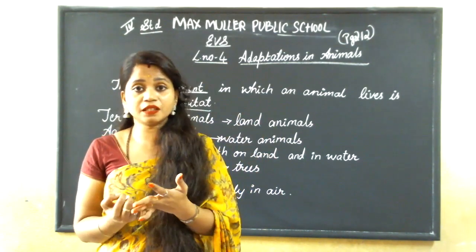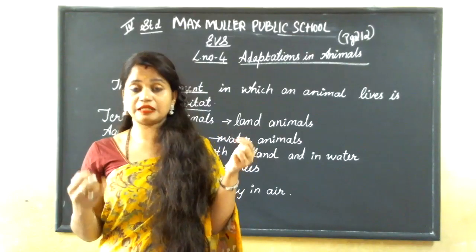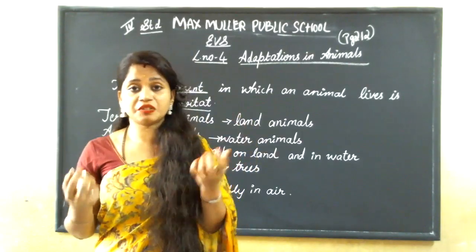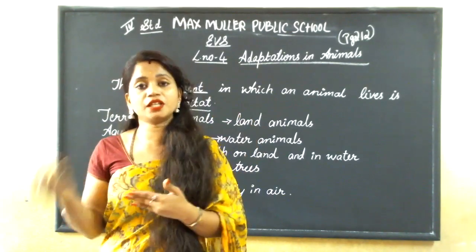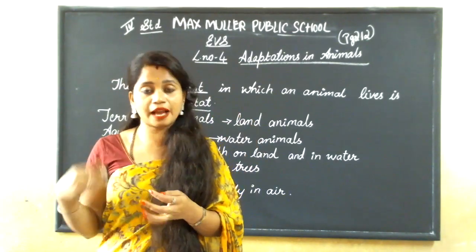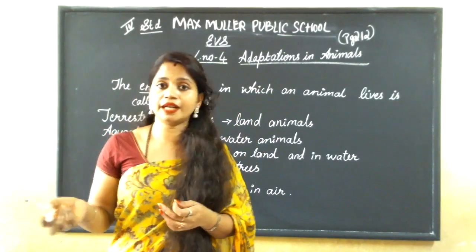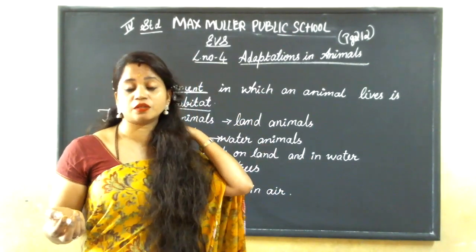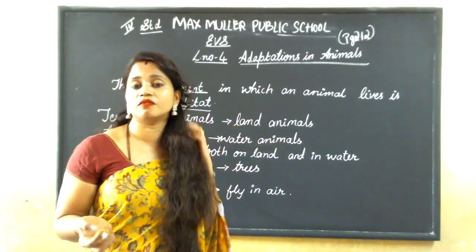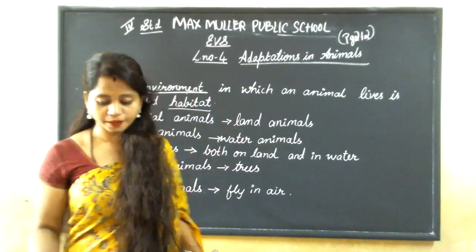In rainy season, we'll use umbrellas not to get wet in the rain, right? Like that, to the different situations, we are adjusting and we have to survive. The same way, animals also are adjusting to the particular situation where they are living. Understood?